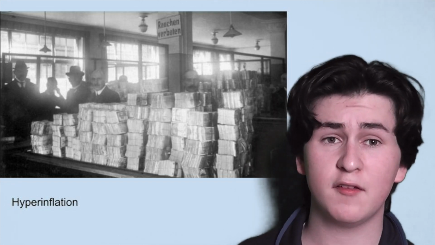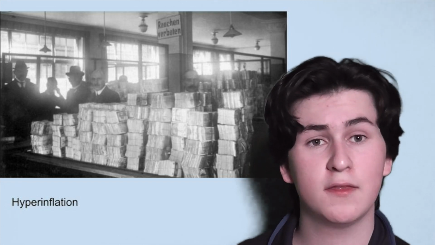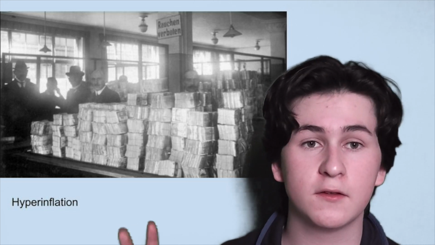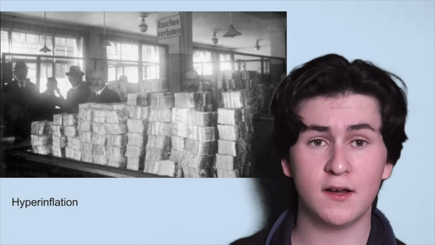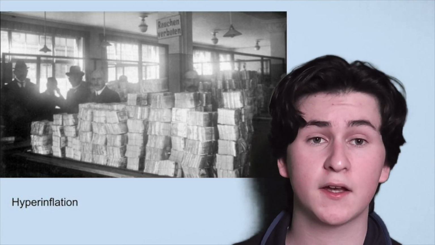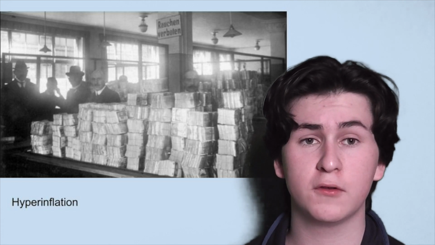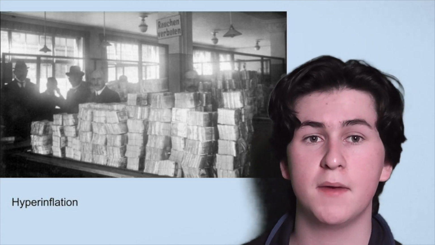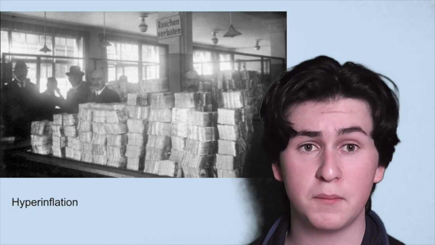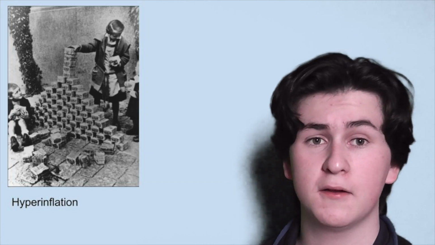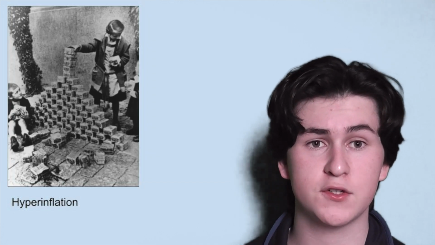Furthermore, the German government had to print more money to keep paying the workers who were on strike. This influx of new money into the German economy had a disastrous impact. Firstly, it created something called hyperinflation, where the price of goods and services rose rapidly over a short period of time. This had negative consequences for people with savings, as they saw that the value of their savings decreased over a very short period of time.